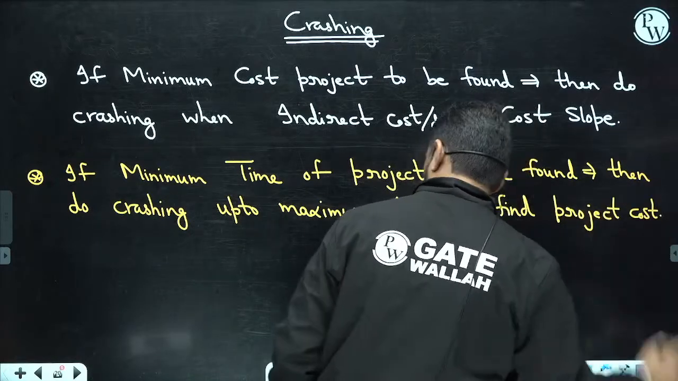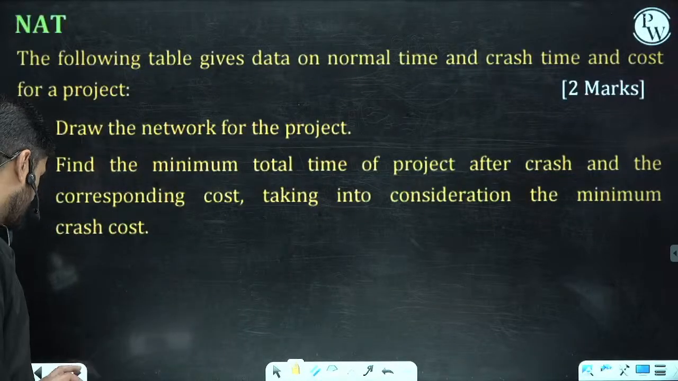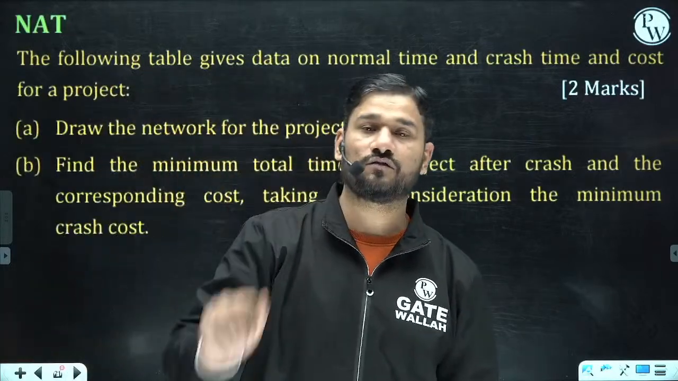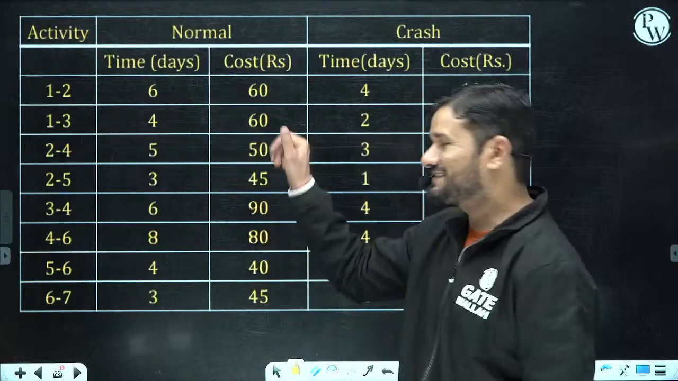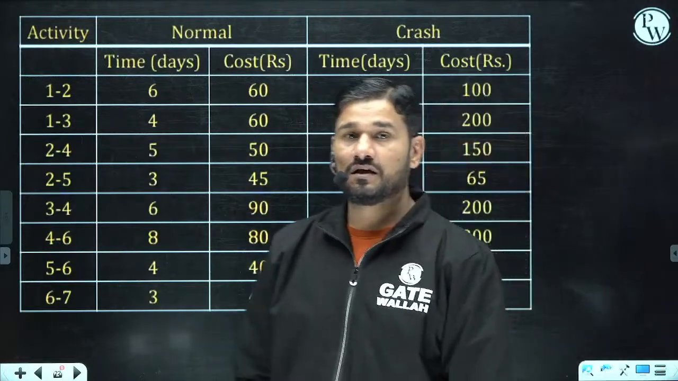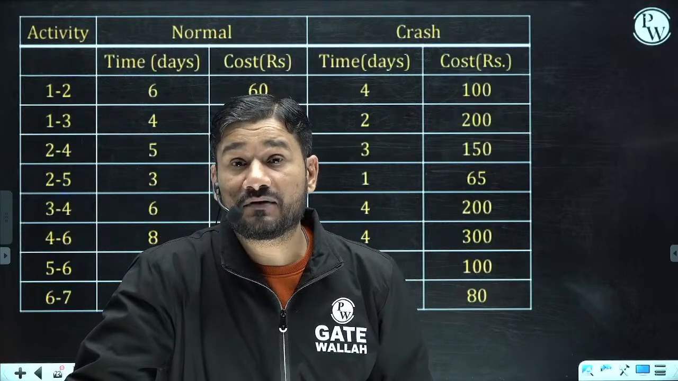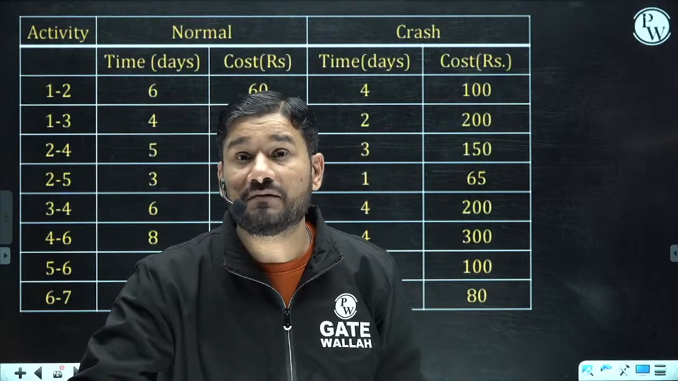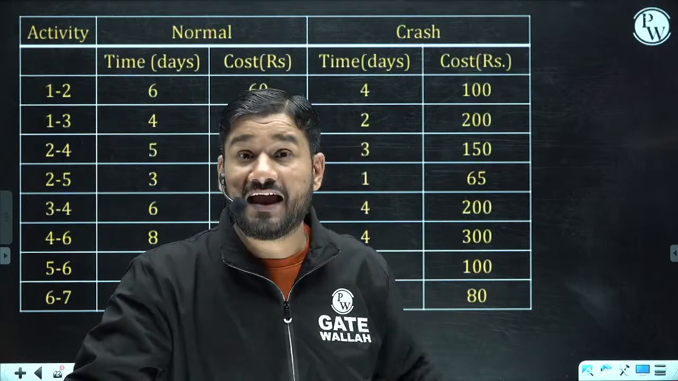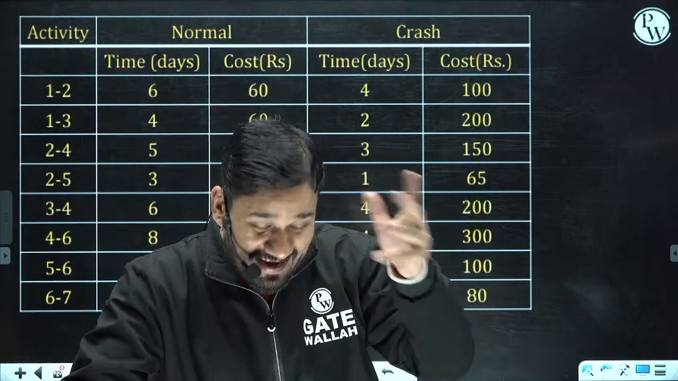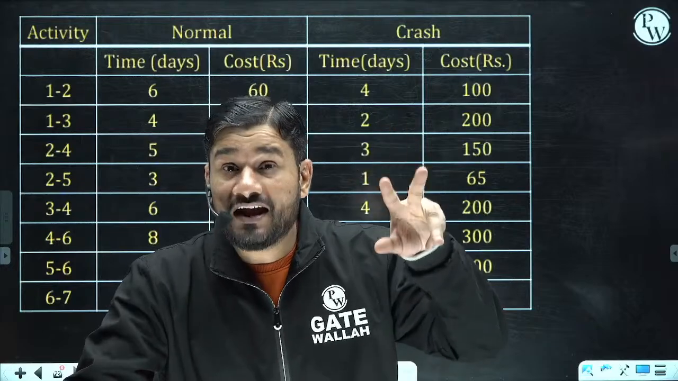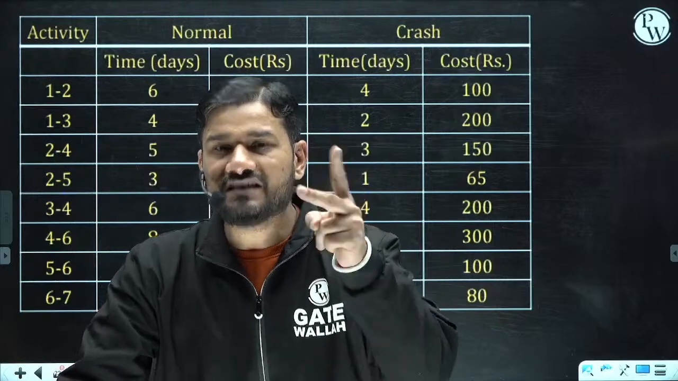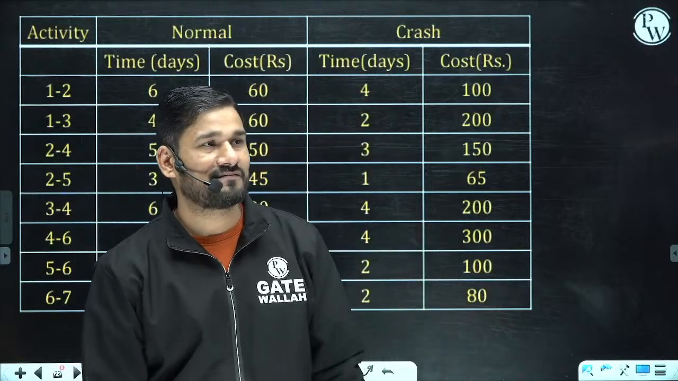So see, for the same data, we are having 2 varieties of questions. Data is given, and what I am saying is: find out the minimum time to complete the project and the corresponding cost. Listen very carefully, very important. Second, find the minimum project cost and corresponding time. Are you able to identify the difference between the 2 statements?